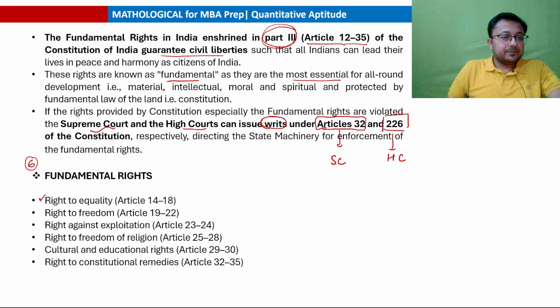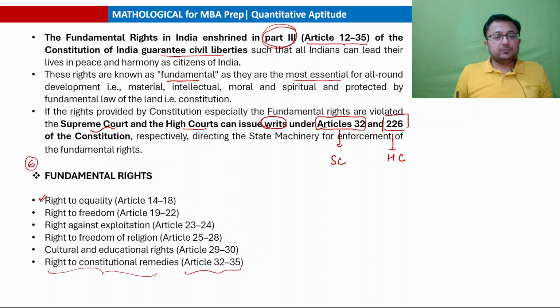Right to equality under Article 14 to 18, right to freedom under Article 19 to 22, right against exploitation under Article 23-24, right to freedom of religion under Article 25 to 28, cultural and education rights under Article 29 to 30, and finally right to constitutional remedies under Article 32 to 35. यहाँ पे 32 आ गया हमारा writ petition वाला article, writ issued by Supreme Court. Okay.